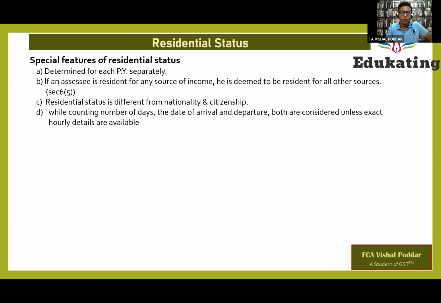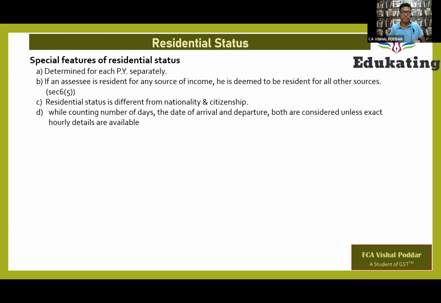Next, for determining residential status, we have to count the number of days for which you were present in India. Now, while counting this, there is one question. The day on which you left India or the day on which you arrived into India, whether they have to be counted as present in India or they have to be counted as present outside India.